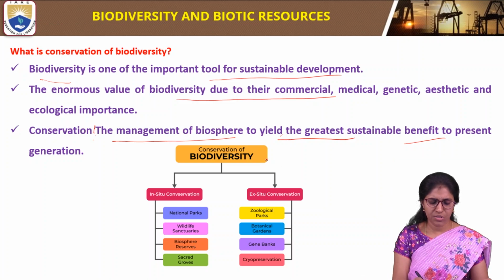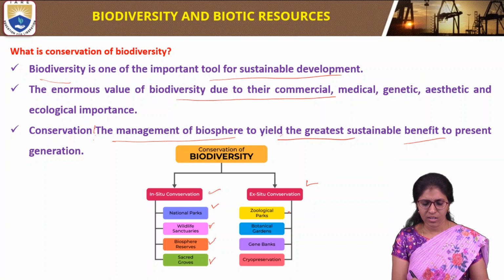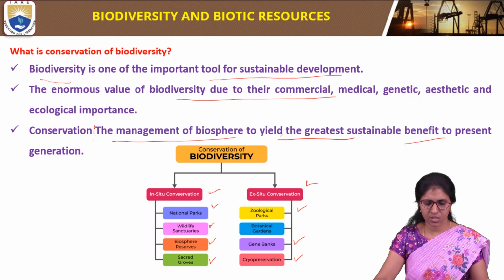Conservation of biodiversity has two types: in situ conservation and ex situ conservation. In situ conservation includes national parks, wildlife sanctuaries, biosphere reserves, and sacred groves. Ex situ conservation includes geological parks, botanical gardens, gene banks, and crop preservation. These are the examples of ex situ conservation.